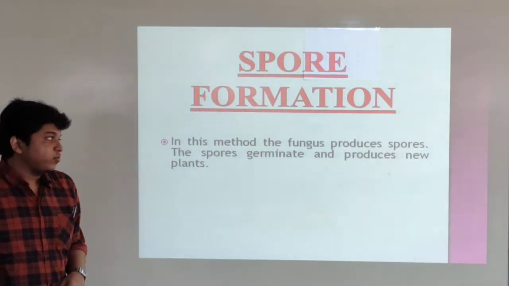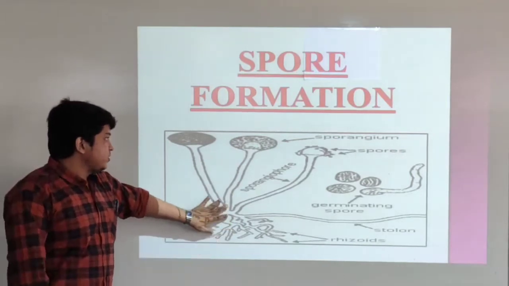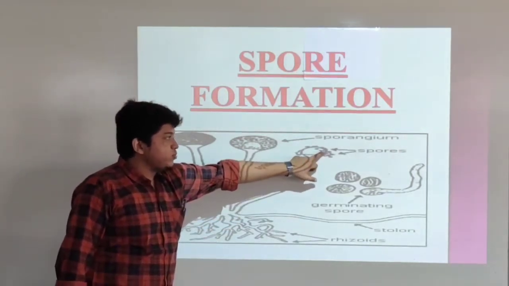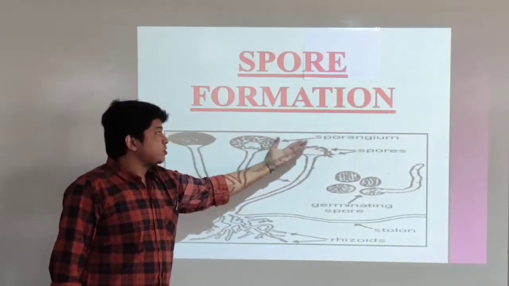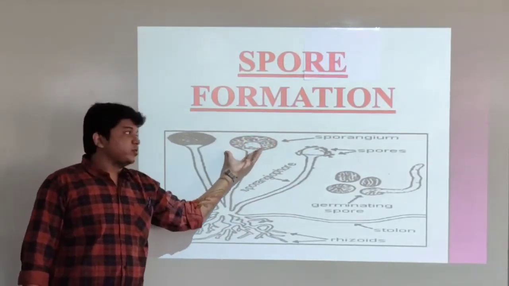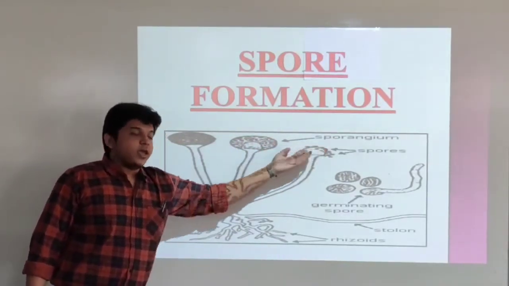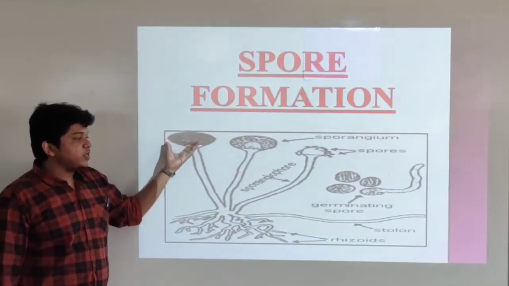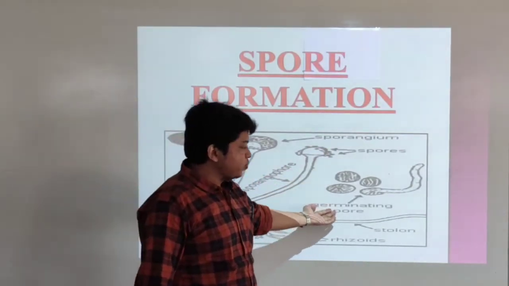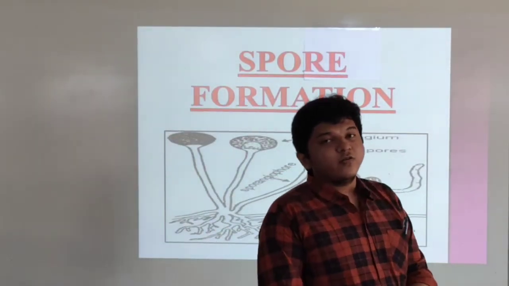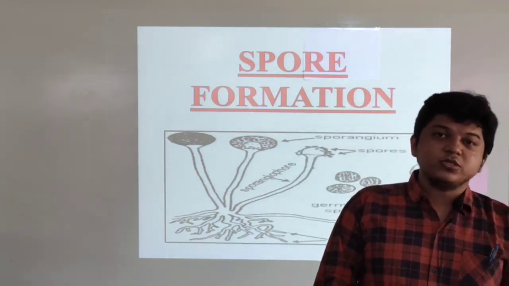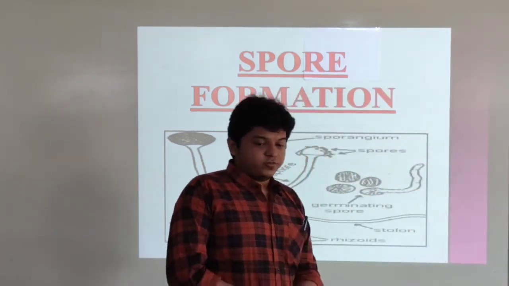Now we will see the diagram of it. You can see the spore is generating slowly. When many spores come on the surface of the plant, it is called a sporangium, and slowly these sporangia help in the germination of new spores, and a new plant can come out from the germination process. So this is the spore formation.